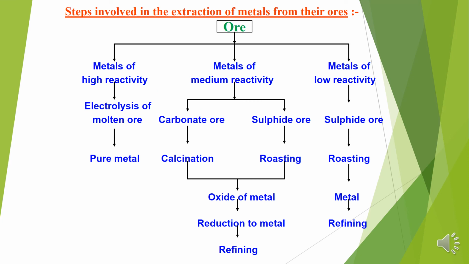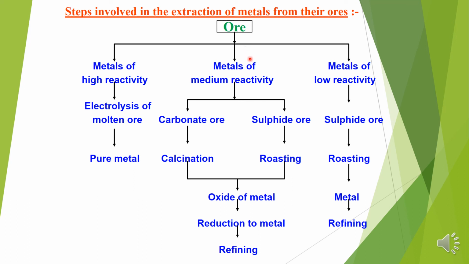Now see, children, this flow chart. Here at the top, I have selected one ore. If it is of a highly reactive metal, it will be transformed into metal by the electrolytic reduction process. And after the electrolytic reduction process, electrolytic refining is not required, children. We are going to study in this category metals like sodium, potassium, calcium, magnesium and aluminum.